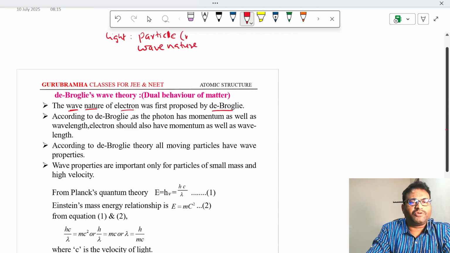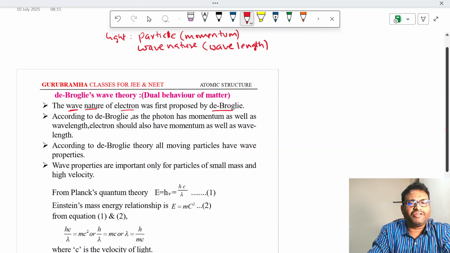If it is possessing momentum, then we say that it is having particle nature. And if it is having characteristics of wave, one of the characteristics of wave is wavelength. If it is having some wavelength, then we say that it is having wave nature.